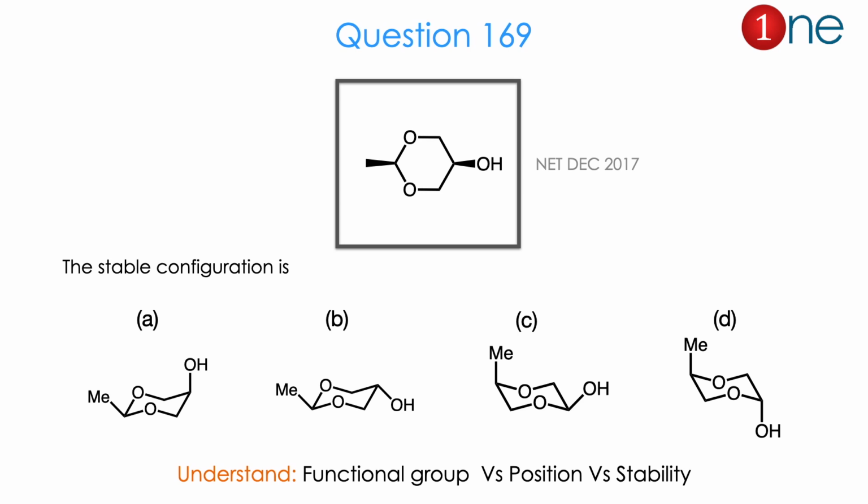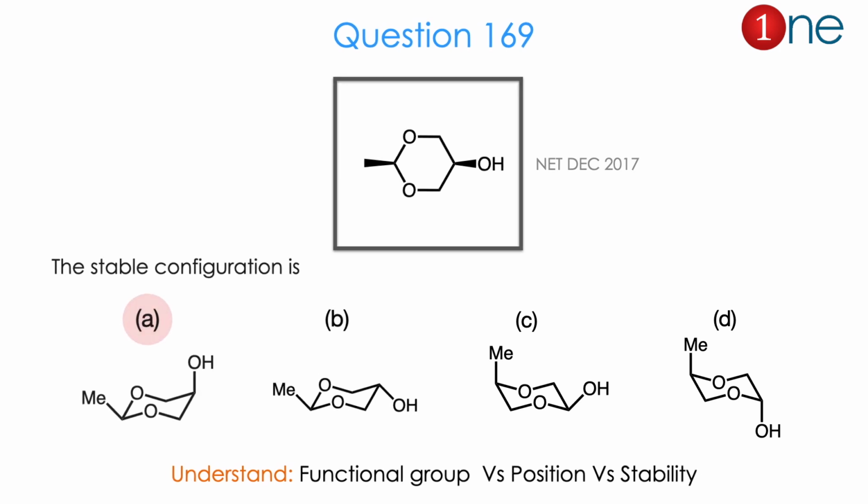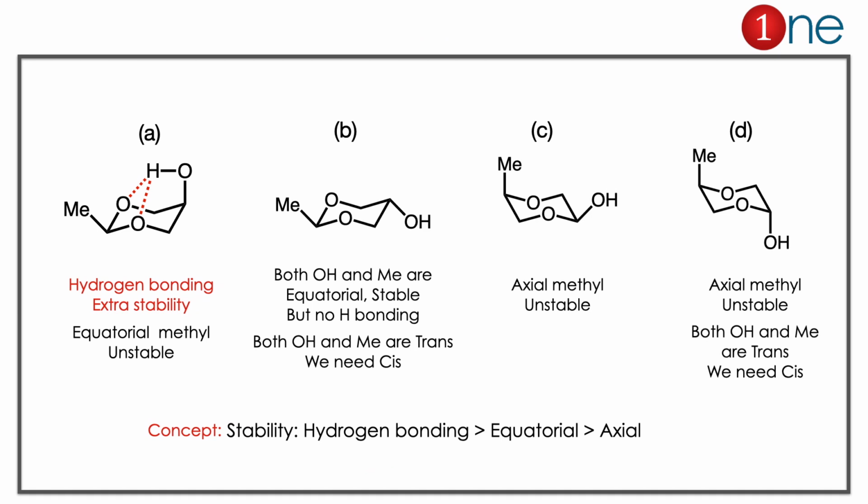From the structure and the possible 4 configurations, you might realize the question is about functional group versus its position and its stability. The answer is A. Let us see how. Here you have 4 structures. Let us analyze the stability.